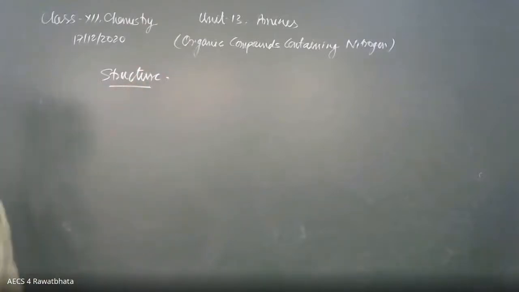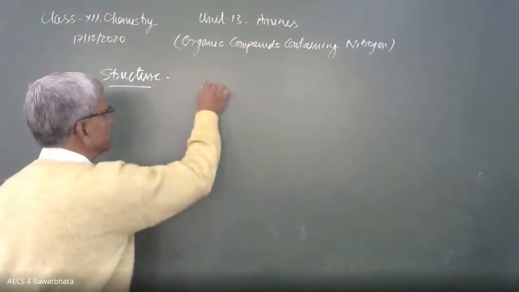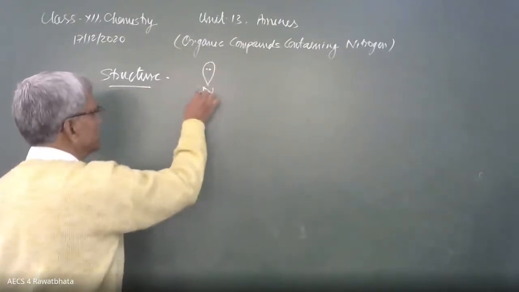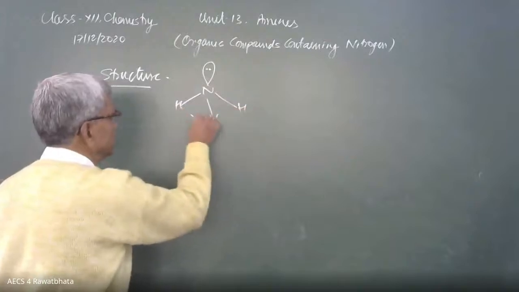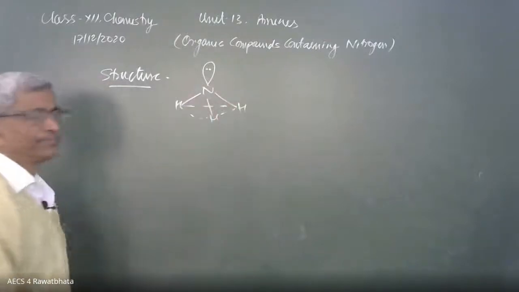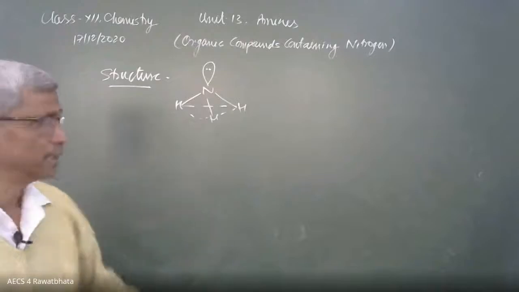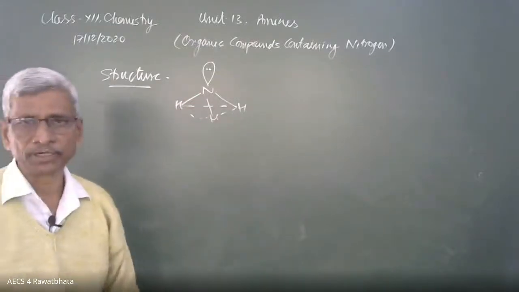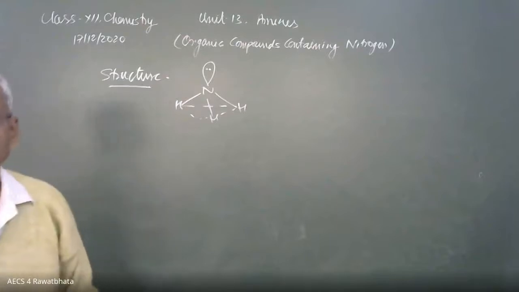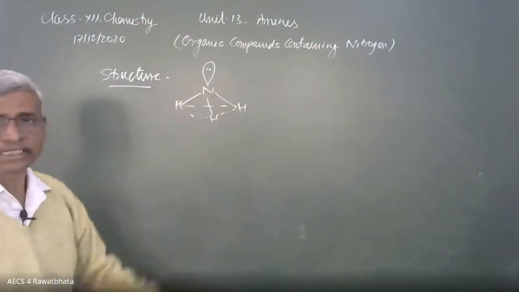Since they are ammonia derivatives, the basis is ammonia only. In ammonia there is a lone pair of electrons, and the 3 hydrogen atoms are inclined below the plane, and this molecule is called trigonal pyramidal. They make the base of the pyramid, nitrogen is the top of the pyramid. This is because of the lone pair of electrons present here.